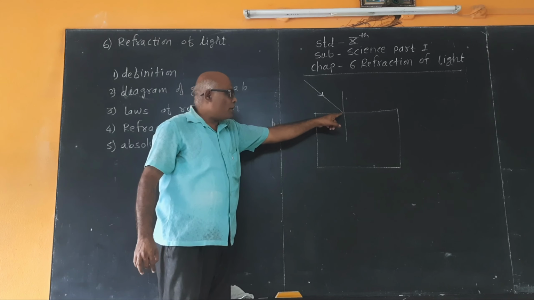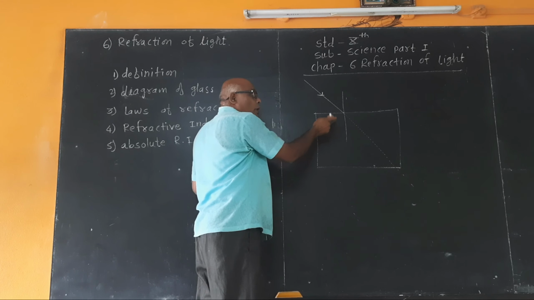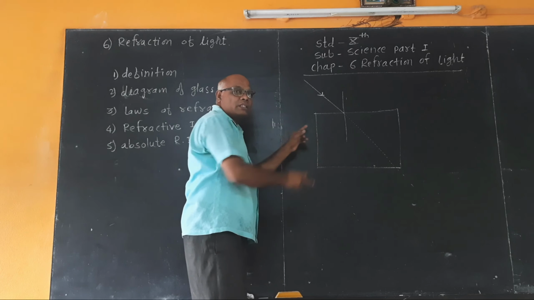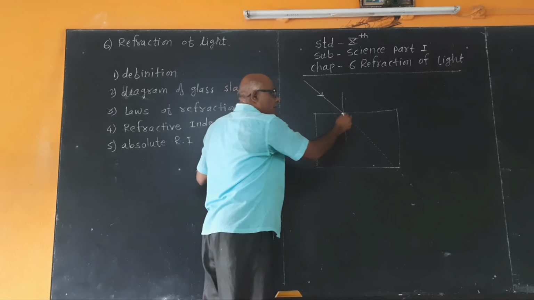Then the rays would pass through in this way without bending, but the light ray changes its direction from one medium to another medium while going from one transparent medium to another transparent medium, and they bend towards the normal.